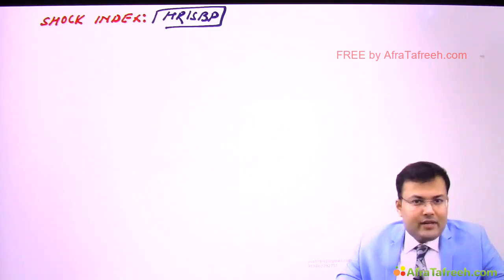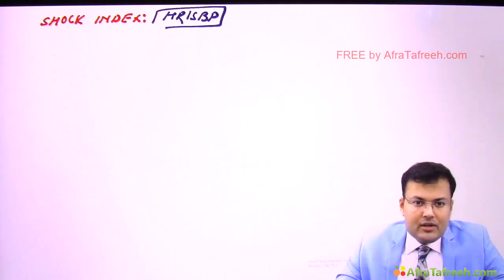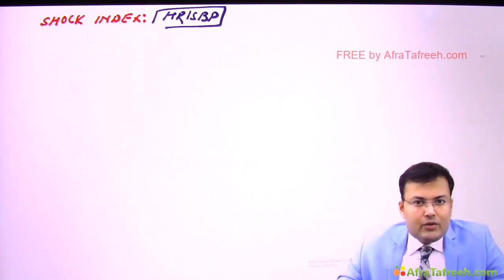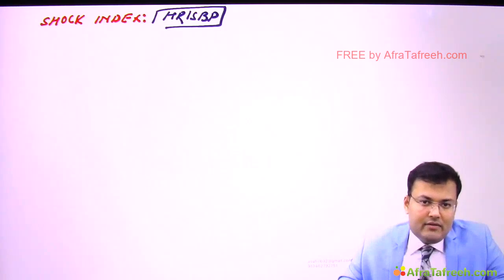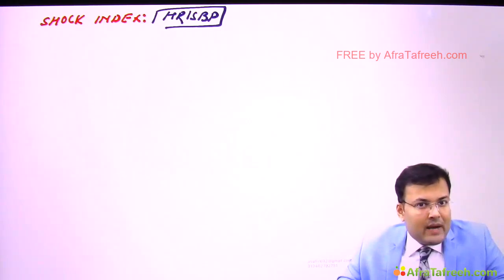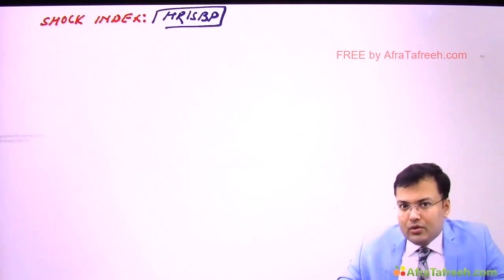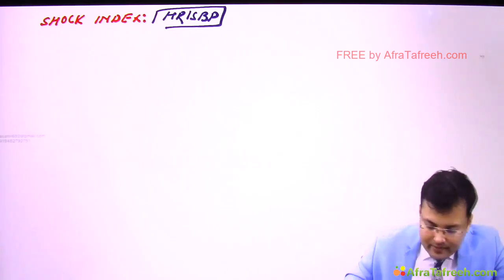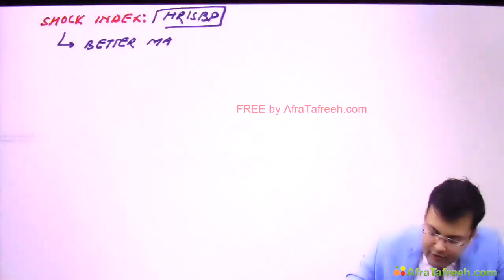Now, if we have three parameters, heart rate, blood pressure and shock index, which one is the better marker for assessing the severity of shock? In comparison to heart rate or blood pressure alone, shock index is a better marker for assessing the severity of shock.